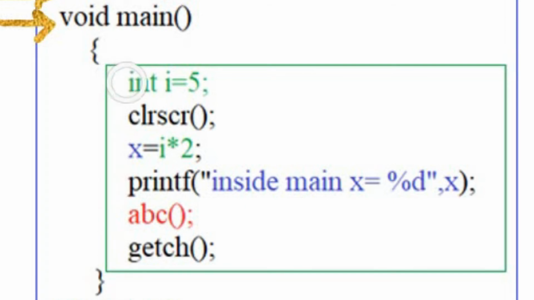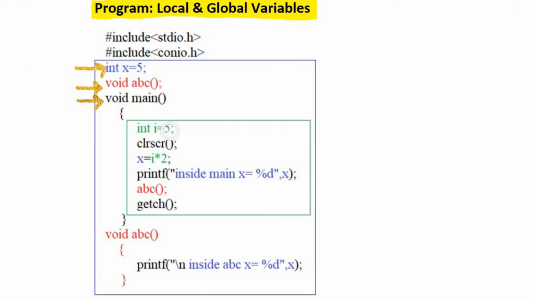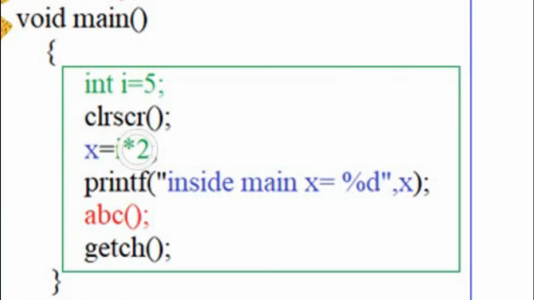Inside the void main function, another variable is declared, int i is equal to 5, in this green text, and the scope of this variable is inside the body of main function. Look at this line. It's very important. Let's understand it. x is the global variable, and inside the main function, the value of global variable is updated. x is equal to i multiplied by 2. As the value of i is 5, so 5 multiplied by 2 is equal to 10.